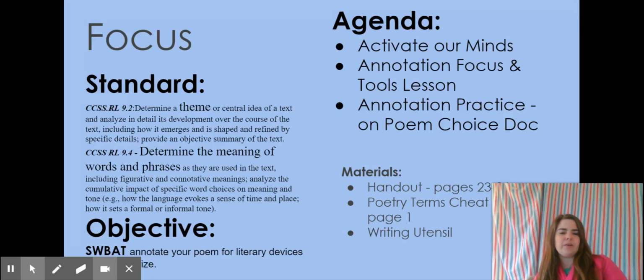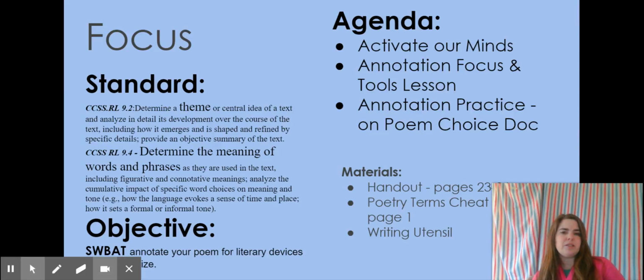So our focus is going to be on theme and also on using the words in your poem to determine some of those figurative language aspects. Your objective today is to annotate your poem for literary devices, things like alliteration and personification and simile and metaphor, and summarize your poem and start to think about the deeper meaning. What is the lesson from your poem?